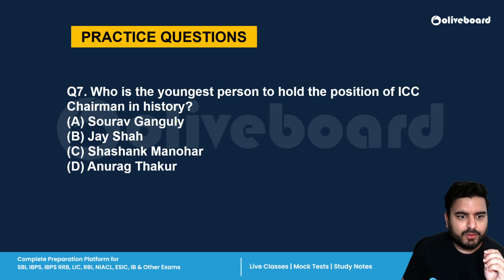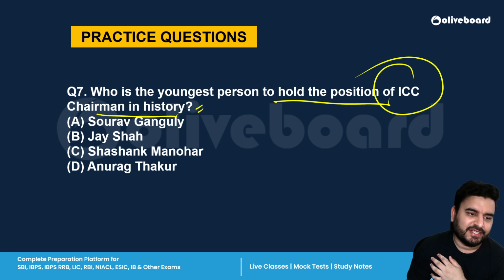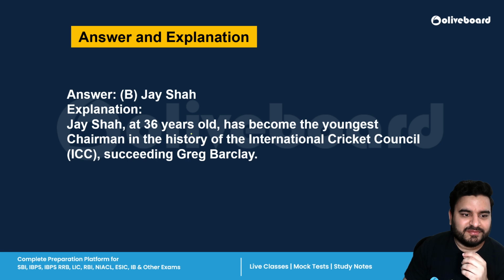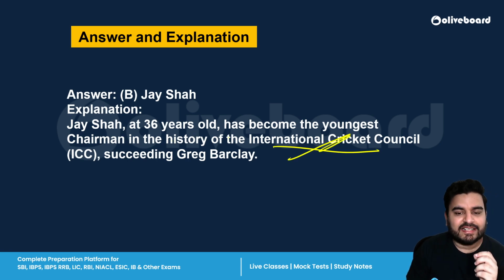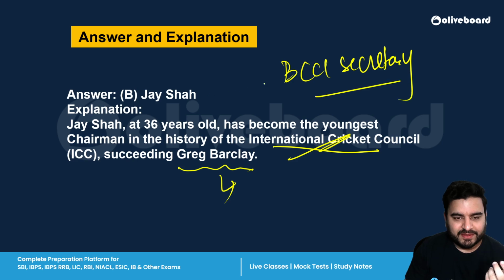Next is, who is the youngest person to hold the position of ICC chairman in history? So recently we have seen that Mr. Jay Shah has been appointed as the youngest chairperson of the ICC, that is the International Cricket Council, and he has replaced Mr. Greg Barclay. Earlier, Jay Shah was the BCCI secretary. A good accomplishment, a good thing for India and for Indian cricket also.